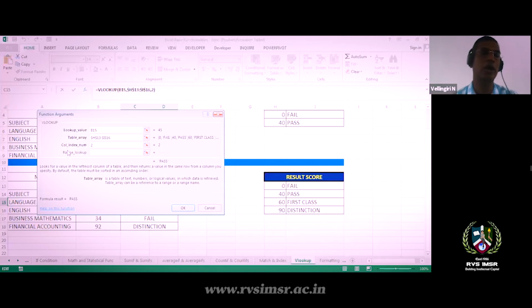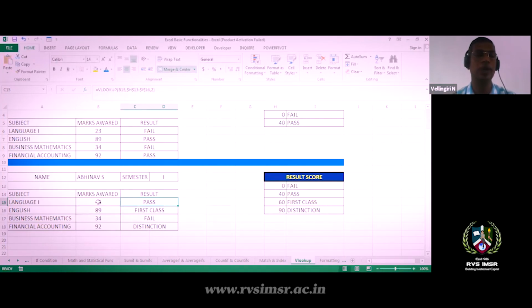Okay, fine. The table array is your range of data, that means H13 to S16. H13 to I16 holds 0 fail, 40 pass, 60 first class, 90 distinction. So these four rows come in the table array. Then I need the second column, which gives the results: pass, fail, first class, distinction. Using this function, I can get the data.